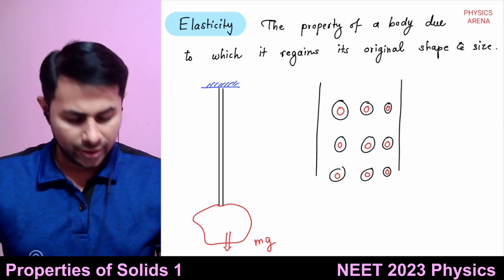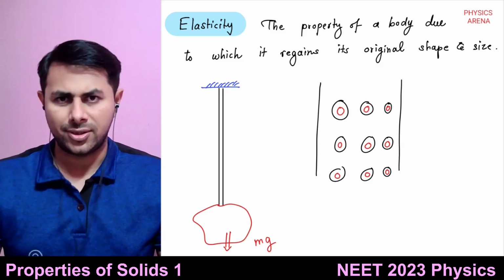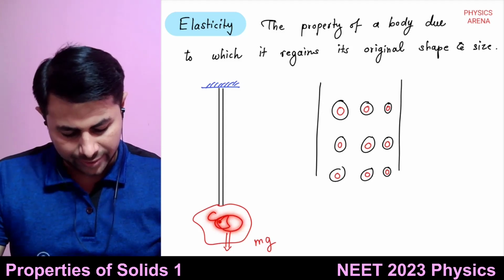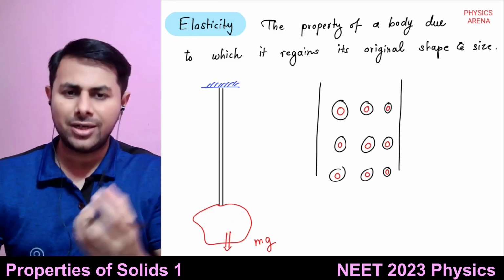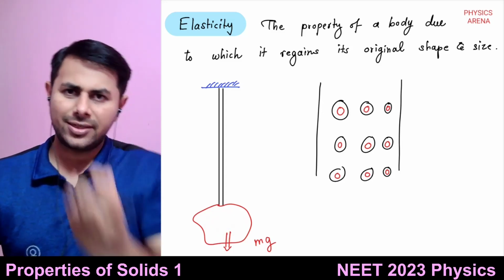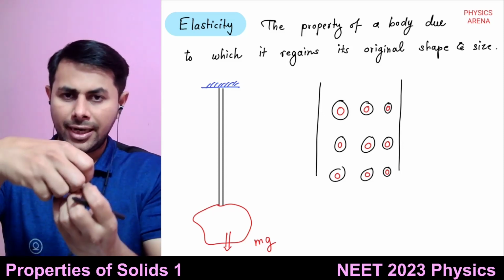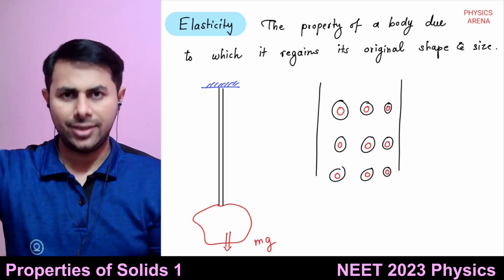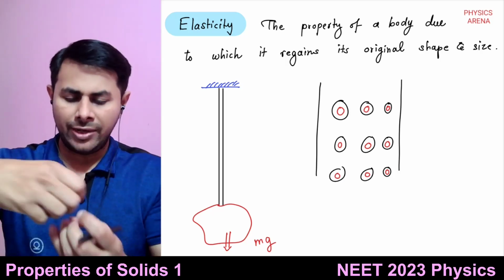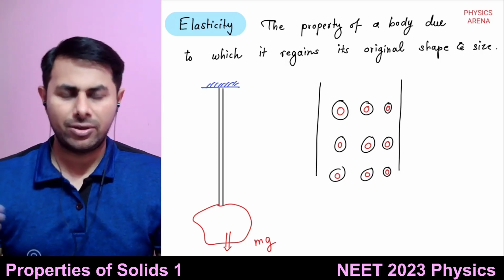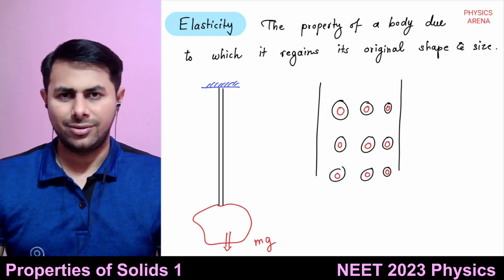So whenever you exert some external force, what will happen? Now you are stretching this wire. When this weight is hung from the wire, it is stretching that wire, right? So the interatomic distance will increase. When the distance increases, there will be an attractive force developed between the atoms.